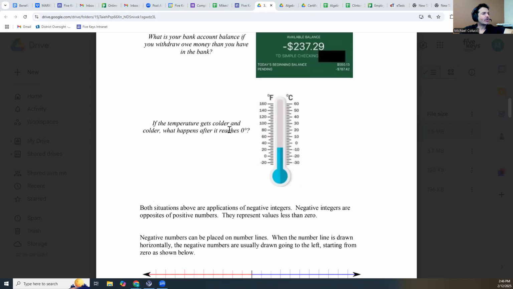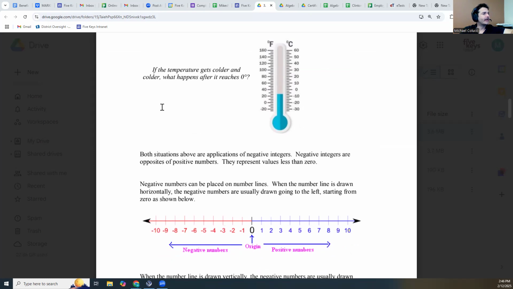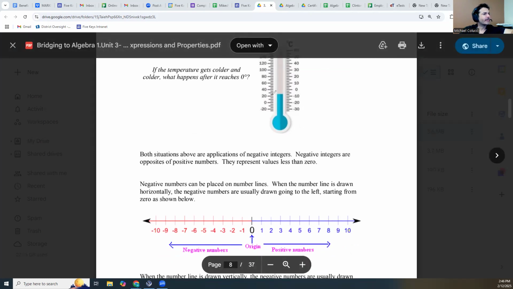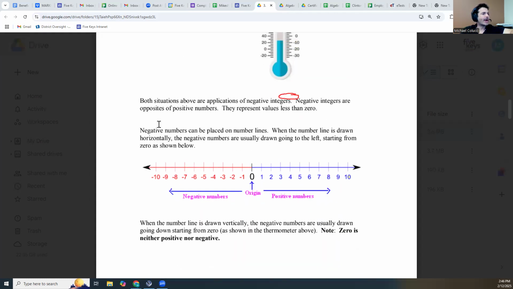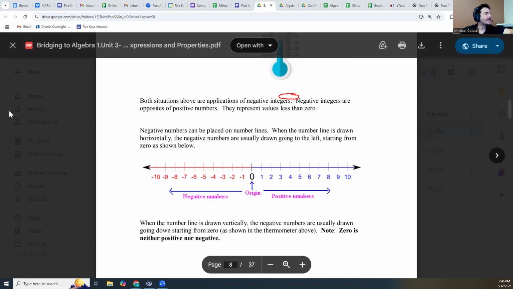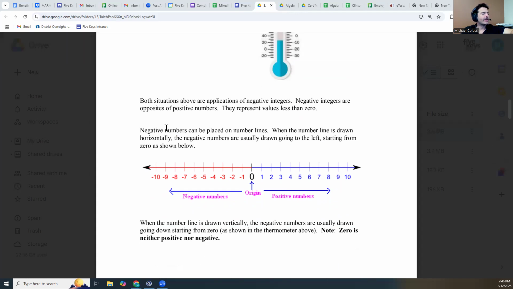If the temperature gets colder and colder, what happens after it reaches 0? Same idea. Here we have -11 degrees on this thermostat, in Celsius anyway. And we need the negative sign to denote that it's below 0. Both situations above are applications of negative numbers. Negative integers are opposites of positive numbers. They represent values less than 0.